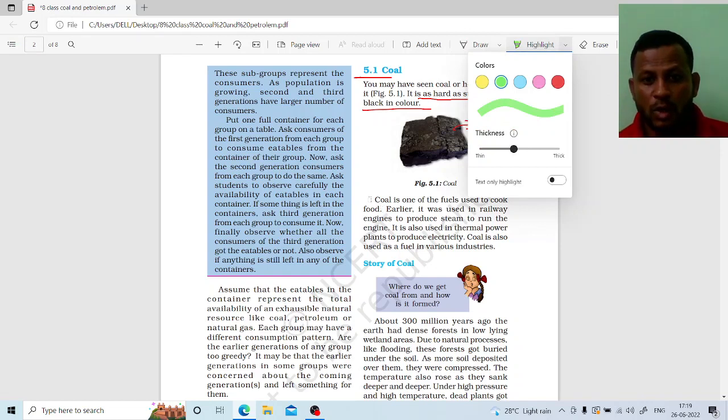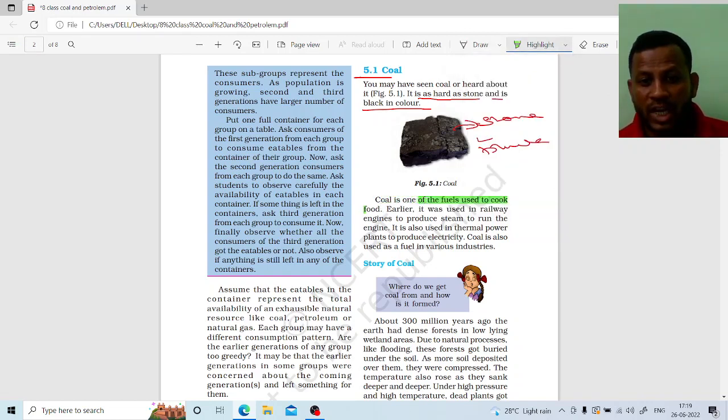Look here, coal is one of the fuels used to cook food. We use coal to cook food in our homes, and it was used in railway engines to produce the steam to run the engines.